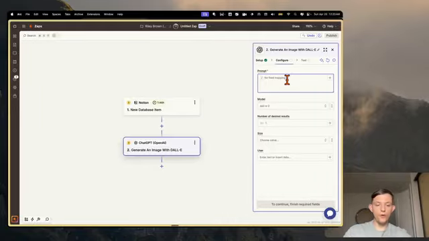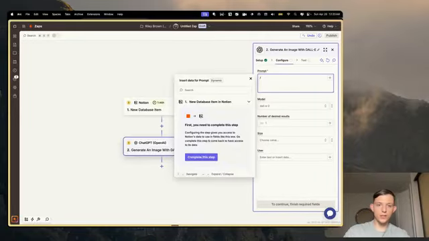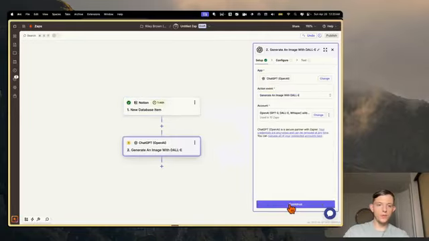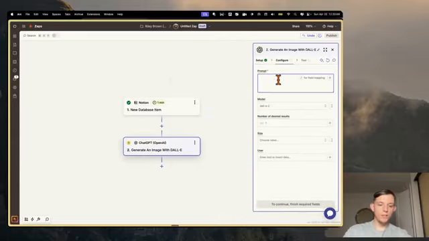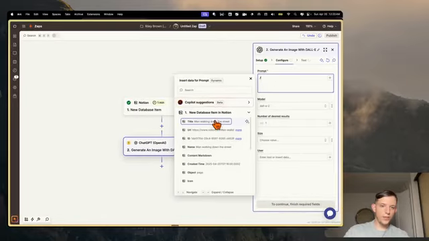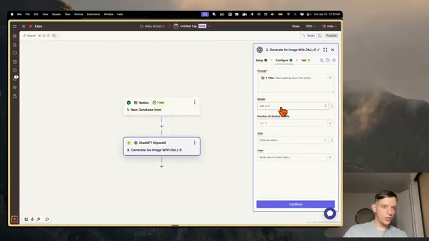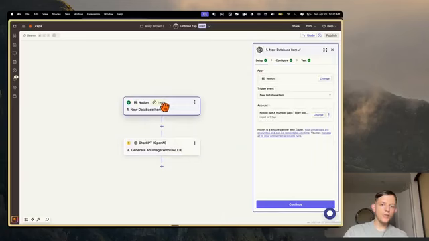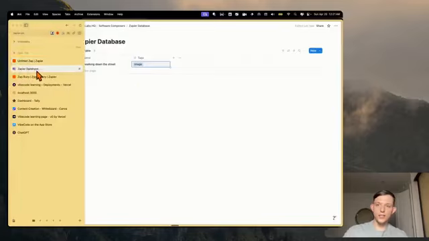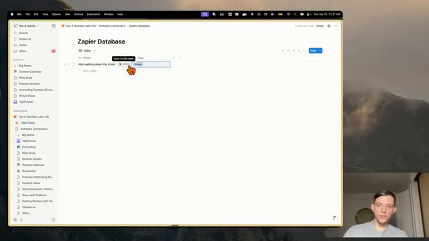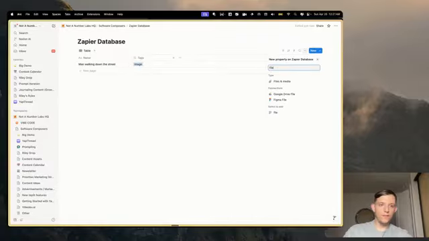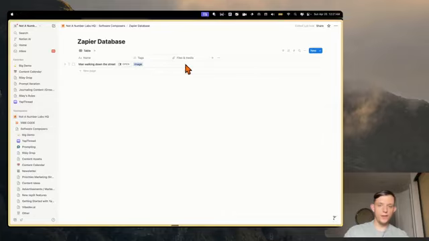And so for the mapping section, if we press this slash button, we can continue with this selected record, and press this slash button again. We can just choose the title name. So we can go man walking down the street, and now we can use this DALL-E 2 model. It's going to take whatever the title is, which is in this section right here, so man walking down the street. I think we could create a file or media thing, and we can have it show up right here.